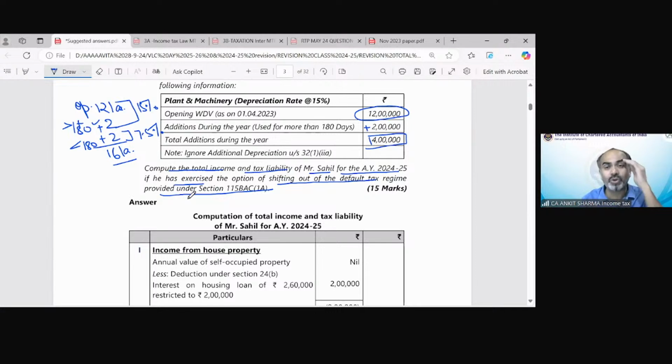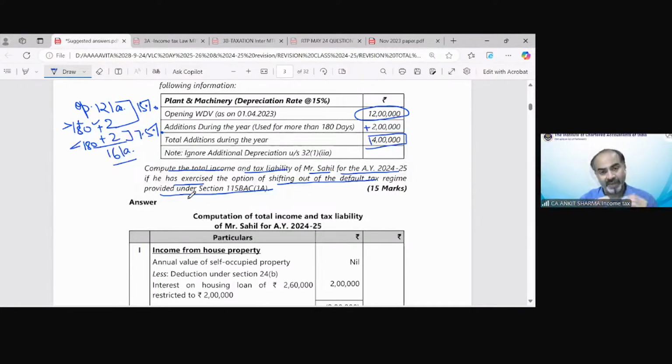So be confident. Why can't I solve? I need not solve it completely correctly. Just make your approach like this. First of all, I have to find out the correct GTI. And let me tell you, it is not that difficult. I am telling you again and again. It is difficult to calculate the correct tax liability, I believe that is not that easy. But practically, I believe that calculation of GTI and TI is definitely very simple. You can easily find out the correct GTI, etc.